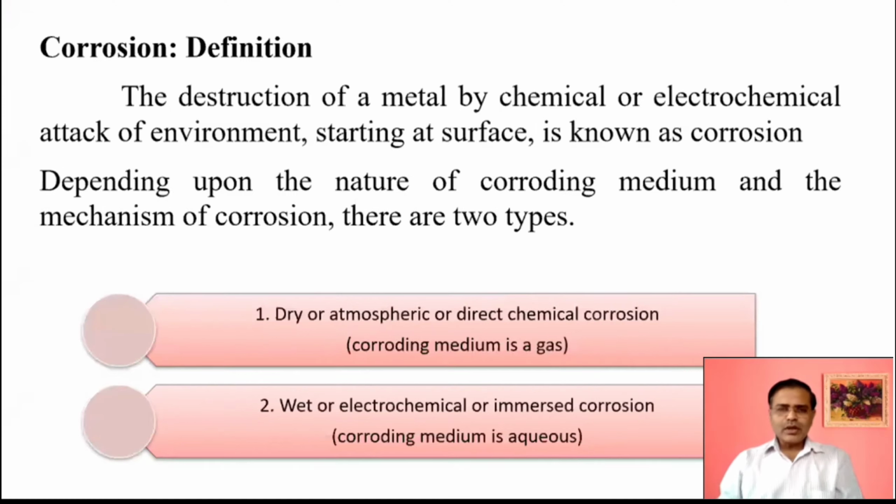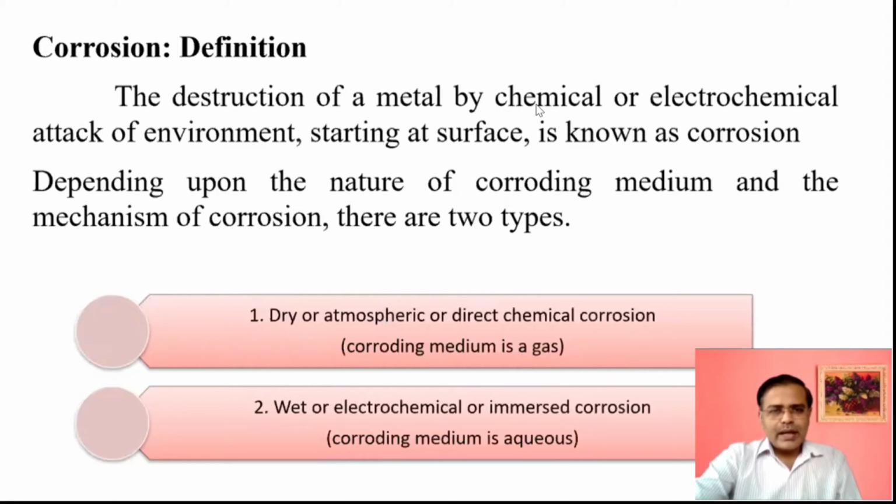Okay. So first of all, as we know, corrosion is nothing but an oxidation reaction, which you call destruction of metal. It means in terms of chemical language, that is the oxidation reaction. But why does this occur, or what happens exactly with the oxidation? There is a destruction of metal. It means metal got destructed. There is rusting of metal or destruction of metal. This is possible by chemical or electrochemical reactions which are taking place on the surface of metal. Chemical or electrochemical reactions taking place on the metal surface are said to be corrosion.